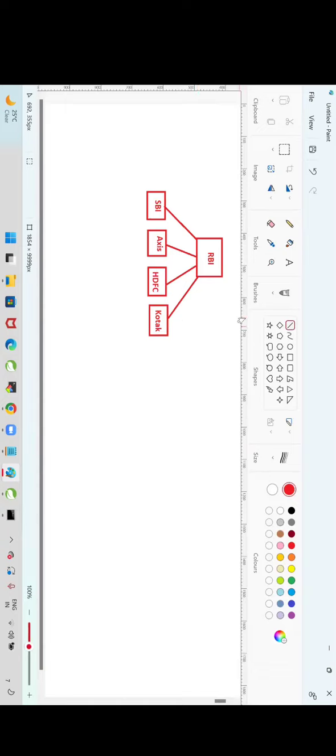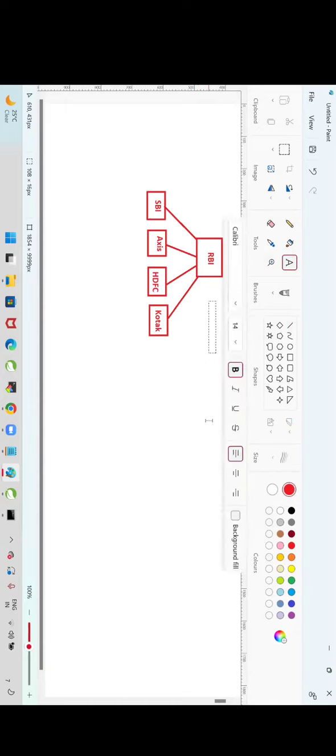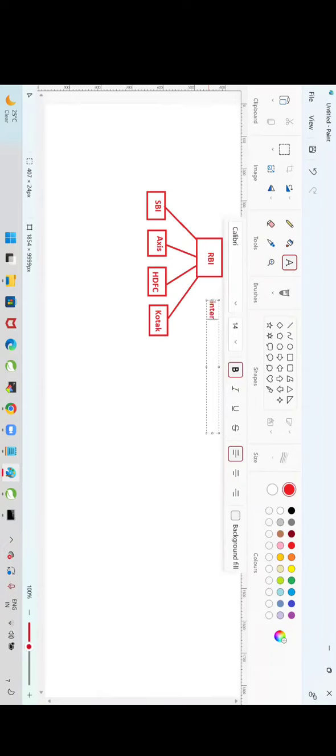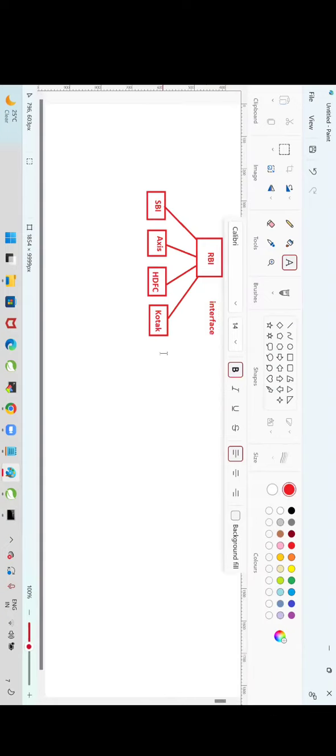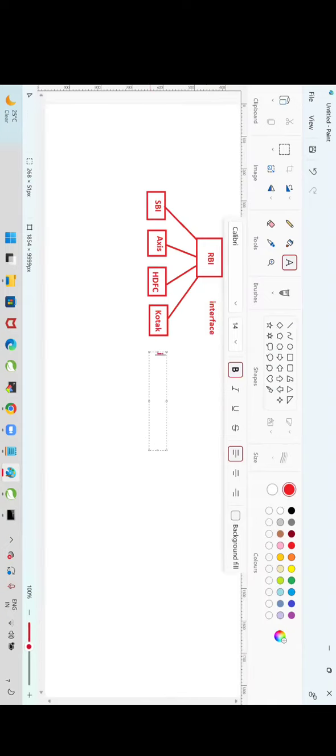What the RBI will do is, RBI will tell the rules by using an interface. These banks are going to provide the implementation. An interface contains only abstract methods. The method body is not available, so it is hiding unnecessary data.